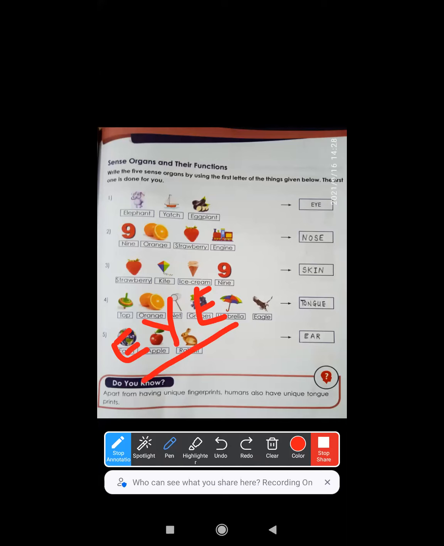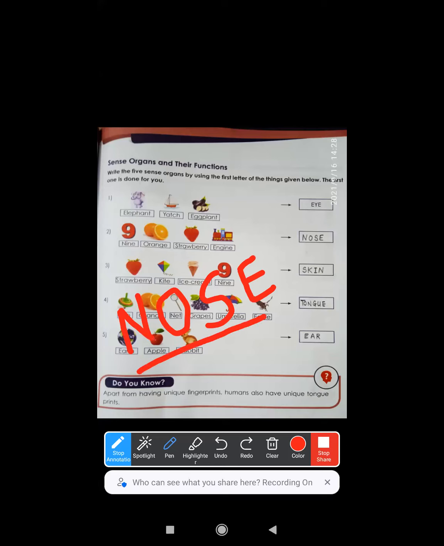The word formed is eyes, and that is one of our sense organs. Coming to next, first image is of nine, and nine's first letter is N, then is oranges, O first letter, strawberry, S first letter, then comes engine, E first letter. This way we got the spelling of nose, N-O-S-E, the second sense organ, right?